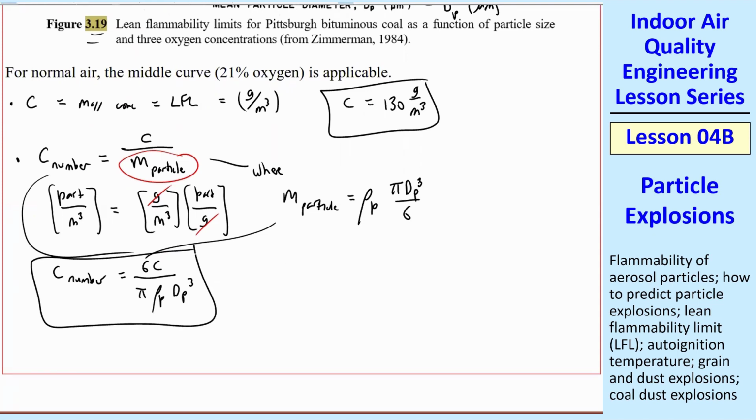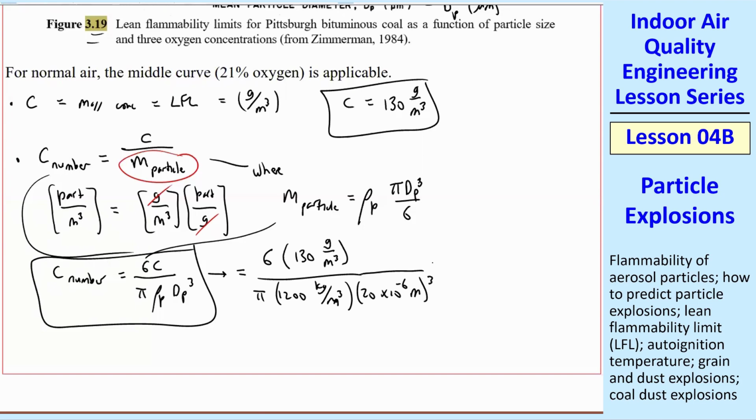The rest of it is just numbers and conversions. Be careful with these kind of problems where you watch your units, because we mix up microns and kilograms and grams or milligrams, and so you get some factors of 1,000. So let's just plug in the numbers. C was 130 gram per cubic meter. Pi, my density was 1,200 kilogram per cubic meter. And then the diameter is 20 microns, so that's 20 times 10 to the negative 6th meters cubed.